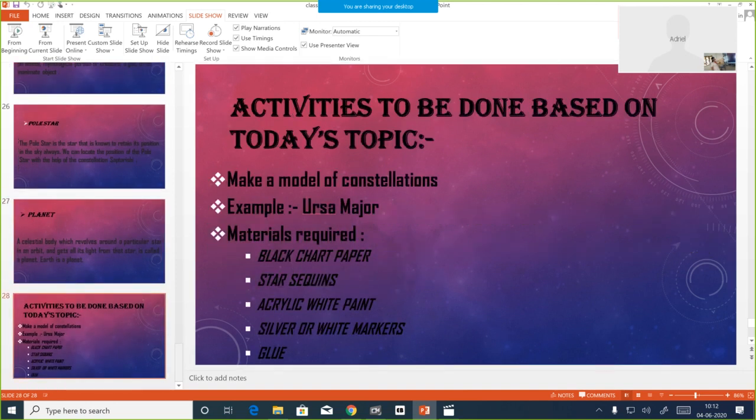Now, these are the activities to be done based on today's topic. Make a model of a constellation. You might have seen the images of Ursa Major and all, no? I'll show you once more.